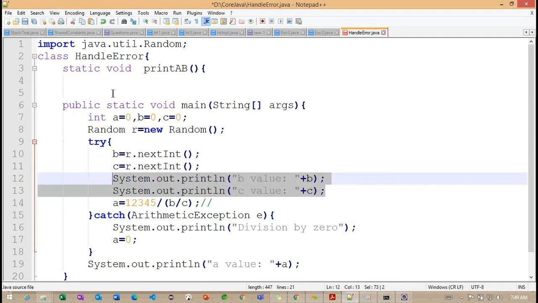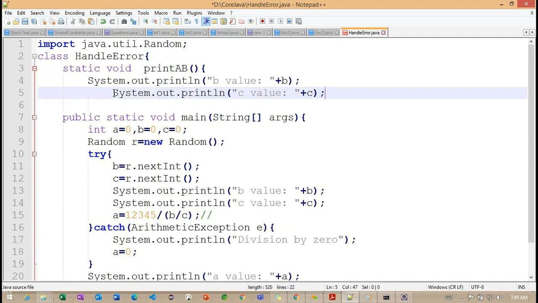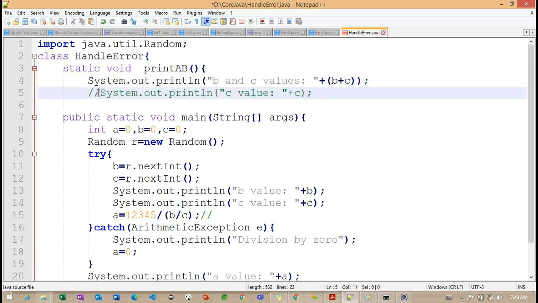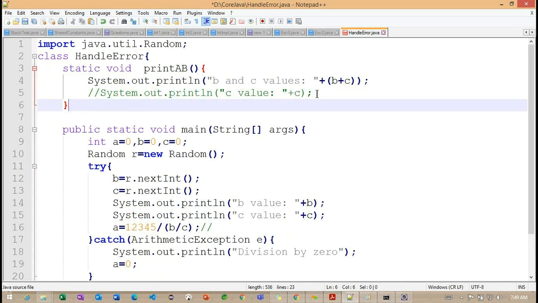I will print this particular message information, or we will work with the addition operator, B and C values here. Getting the point? So here we don't want to print this.